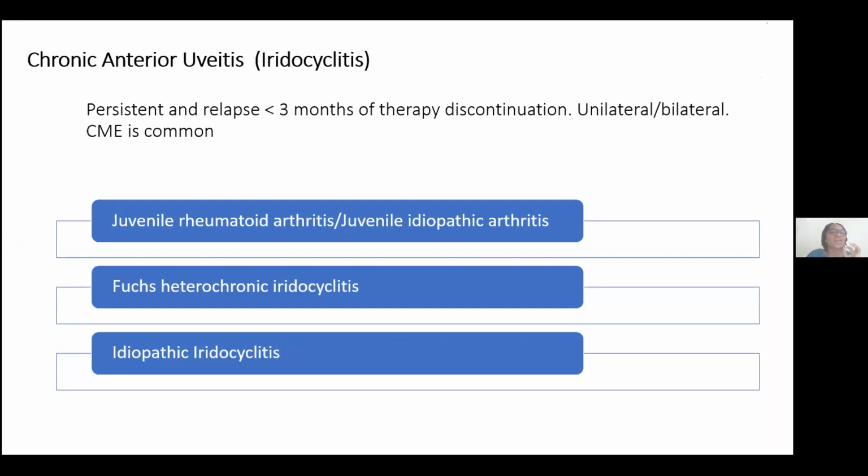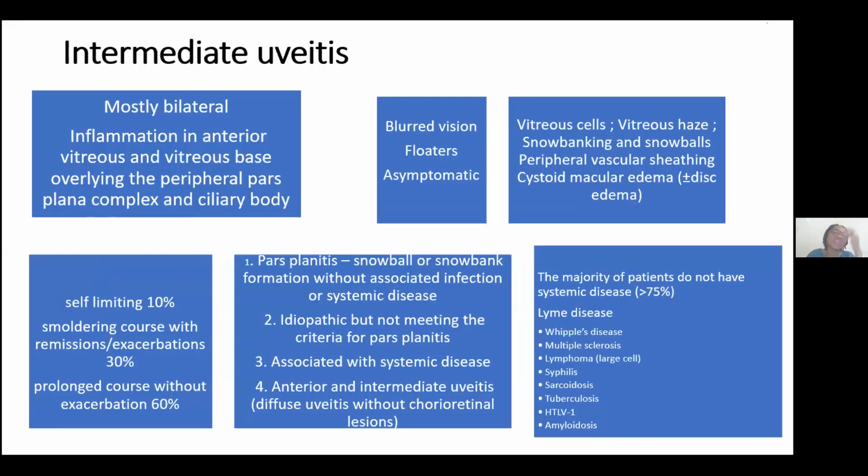And one of the presentations of anterior uveitis sometimes is in its chronic form, chronic anterior uveitis, commonly associated with juvenile idiopathic arthritis and Fuchs heterochromic iridocyclitis, in all of which the eye is usually white and usually presents as a unilateral disease. If it has stayed long enough, cystoid macular edema is a common complication.